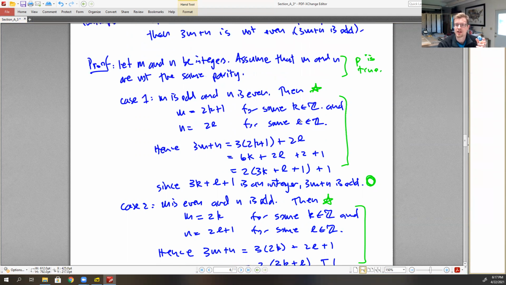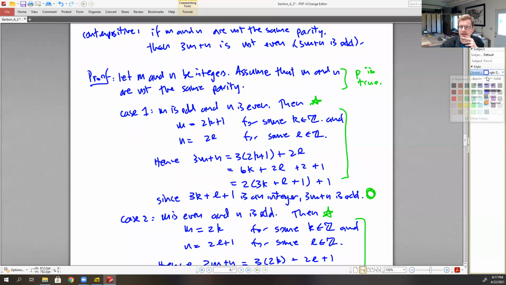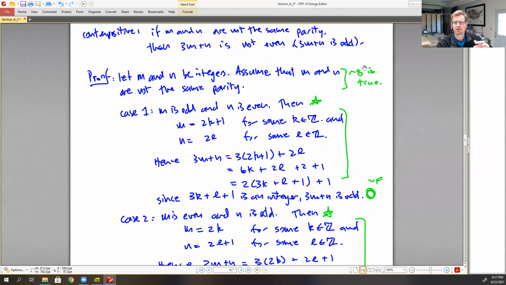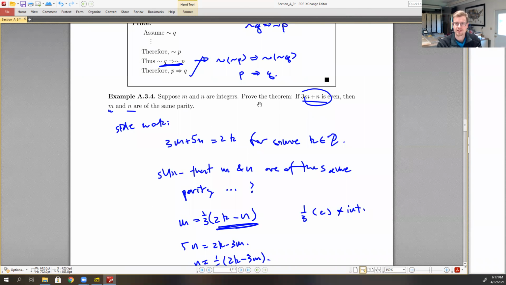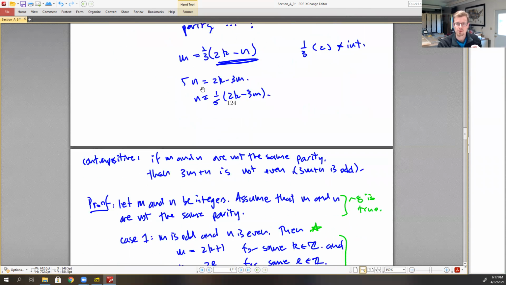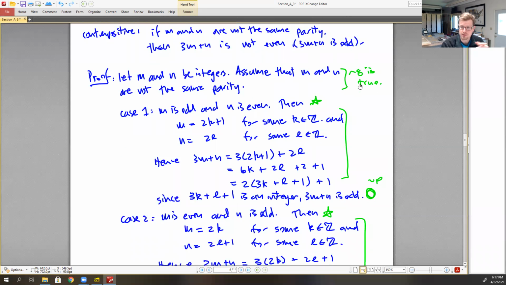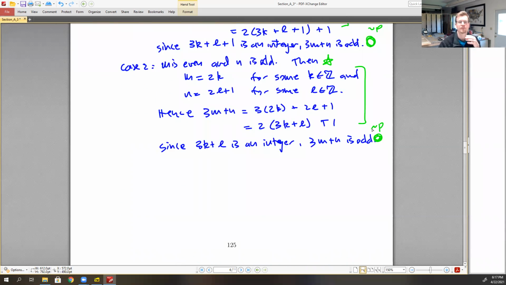Now in this case, what we've technically done is assume not Q and show not P. In the implication P implies Q, we assume the premise and show the conclusion. But for the original statement, if this then that, this is our P implies Q. What we've done here is consider the contrapositive, not Q implies not P. So not Q is what we assume, and not P is what we're showing.